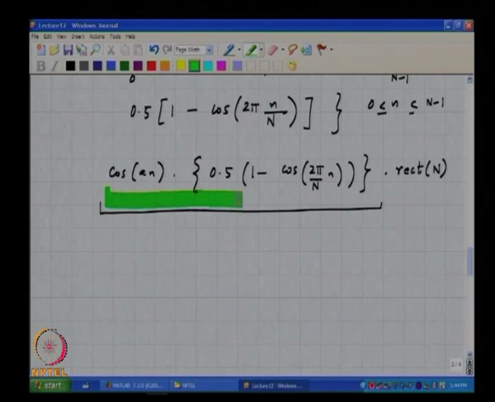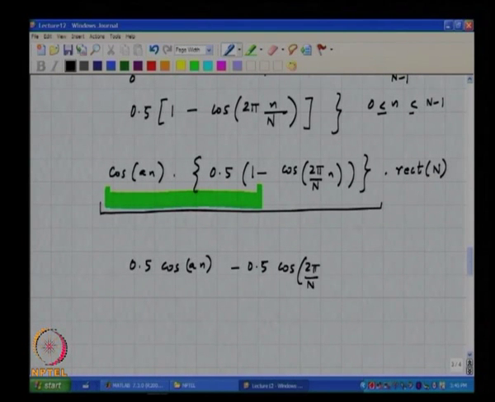So, as you can see here, cos A n is getting multiplied by half, which basically means that it is simply half cos A n, and it is also getting multiplied by half cos of 2 pi by n times n times cos of A n, correct. And how does this look?